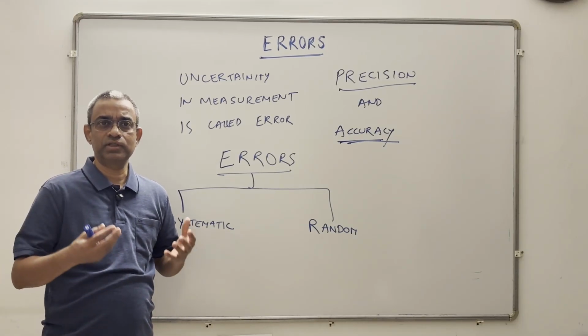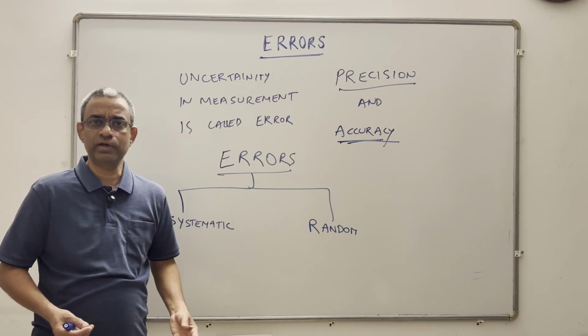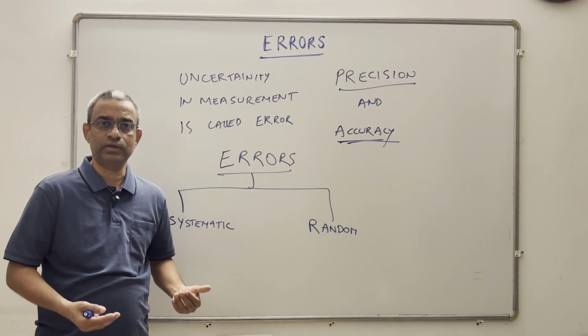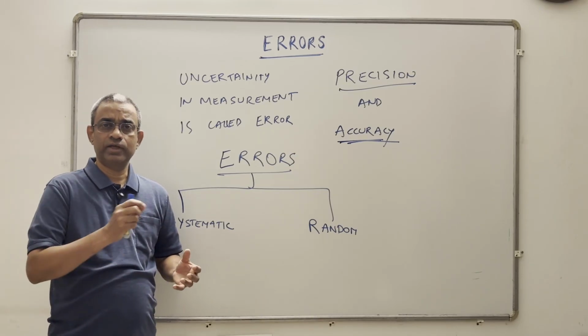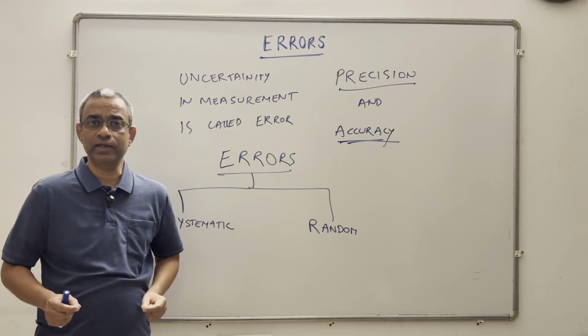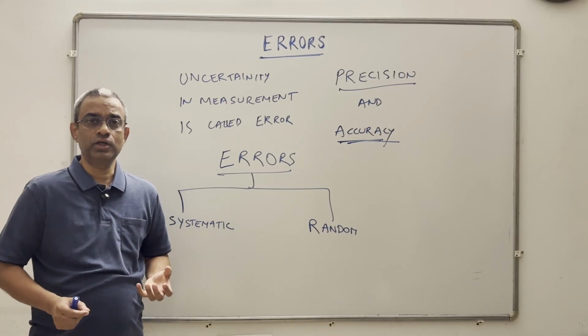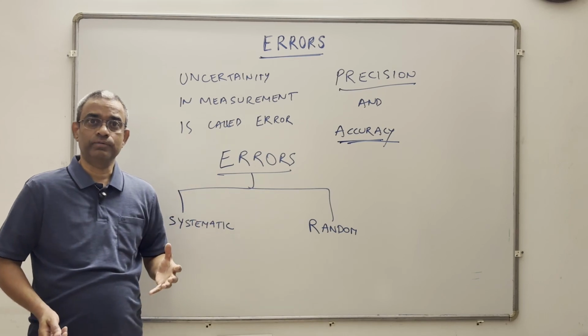For example, there is a weighing scale that consistently gives 500 grams more than the actual weight. Or let us take a thermometer where the markings are incorrect and the temperature is 1 degree less than the actual reading. So, systematic errors are predictable.